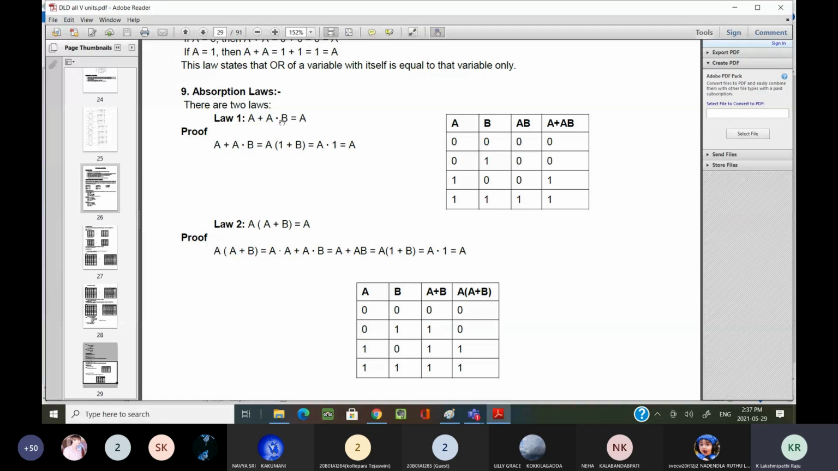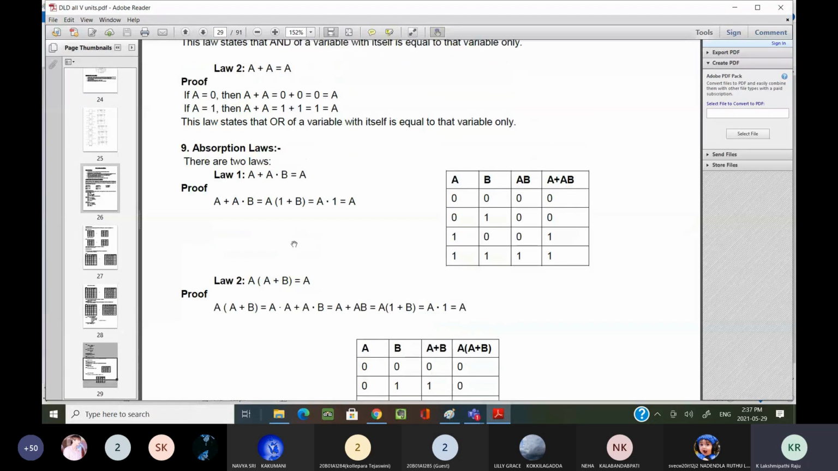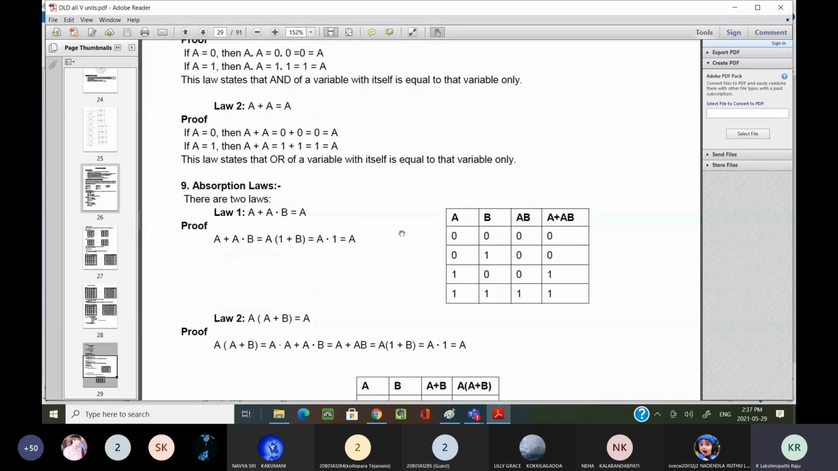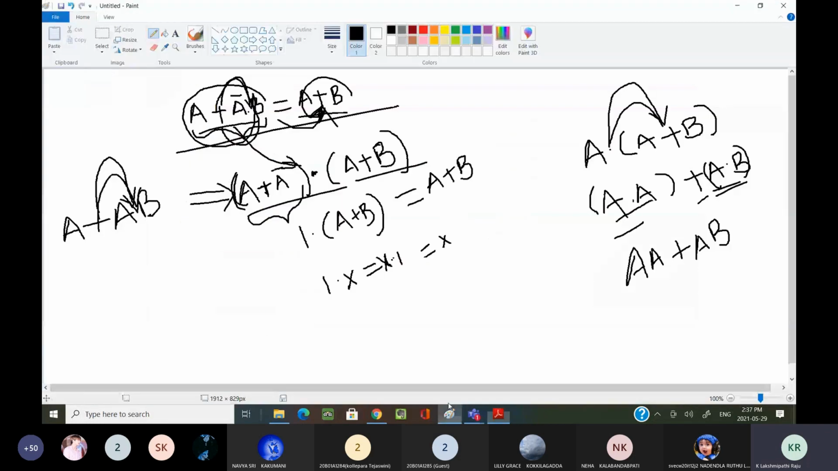Now, see here. Here also A plus AB, we can write it as A. Now, can someone tell me how A plus AB equals A? How A plus AB equals A? A common.